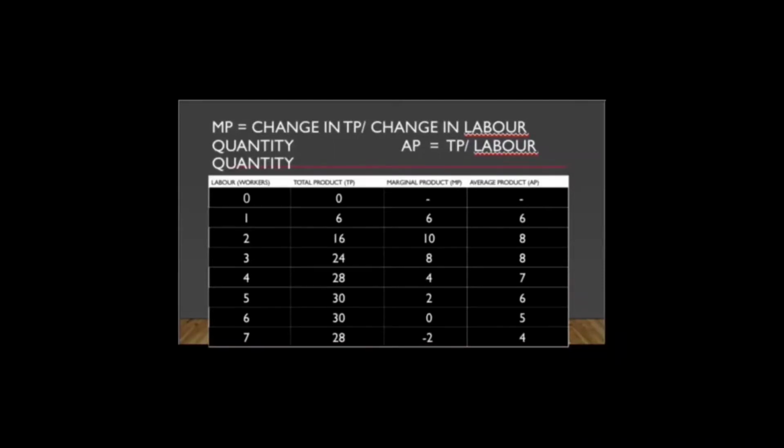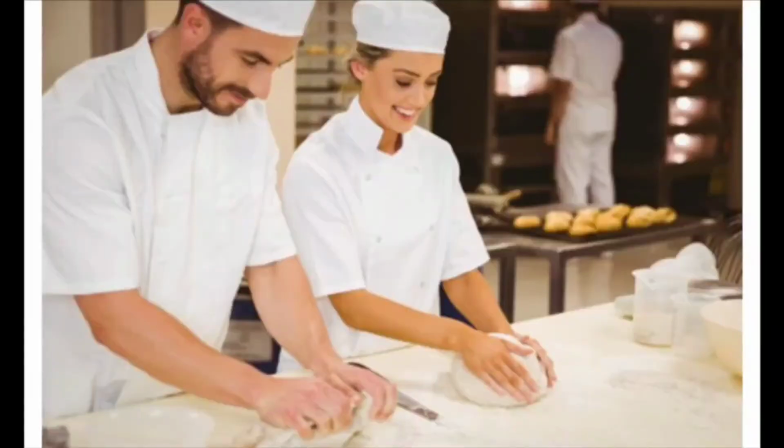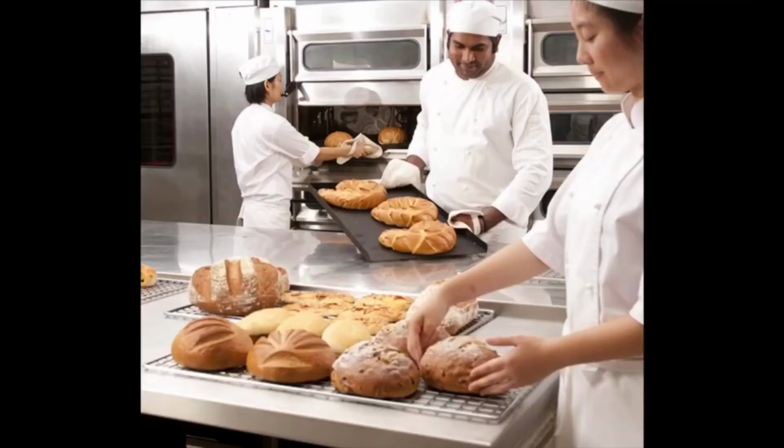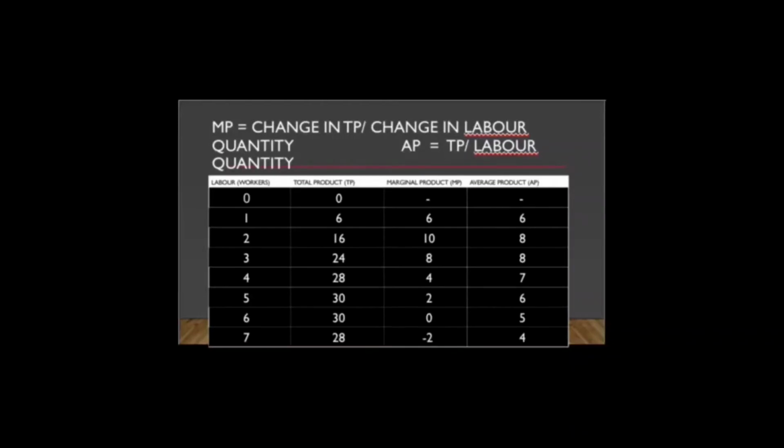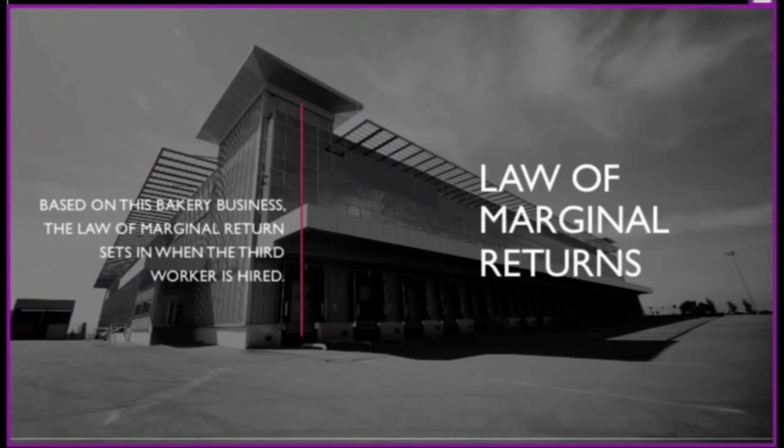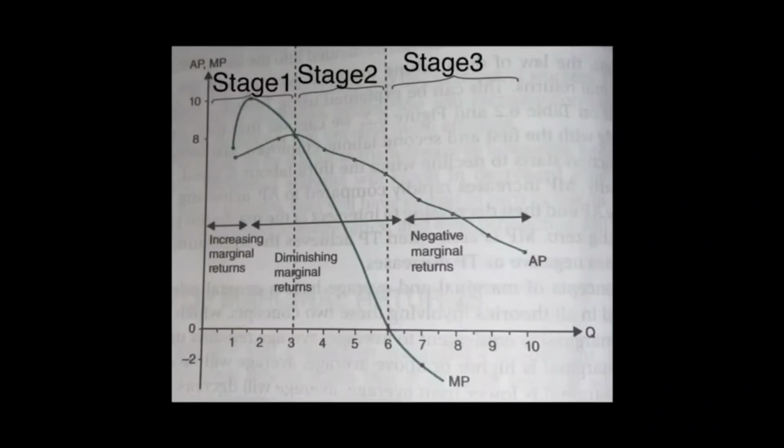When we employ our first few workers, we can see that the marginal product is rising. Each worker the business is hiring is bringing in more output than before. More bread is baked than by the additional worker before. But when we employ the third worker, the marginal product begins to fall, from 10 to 8, 4, until -2. The reason for this is that the law of diminishing returns sets in when we employ the third worker. In stage 1, when we employ our first 2 workers, the marginal product keeps increasing.